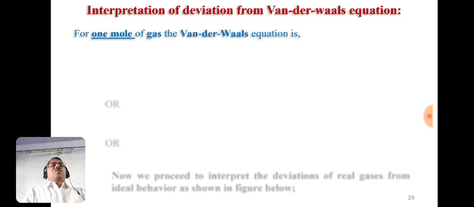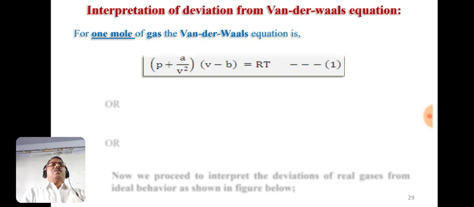Now we have to interpret the deviations of real gases from the van der Waals equation. For 1 mole of gas, the van der Waals equation is (P + a/V²)(V − b) = RT. This is equation number 1.